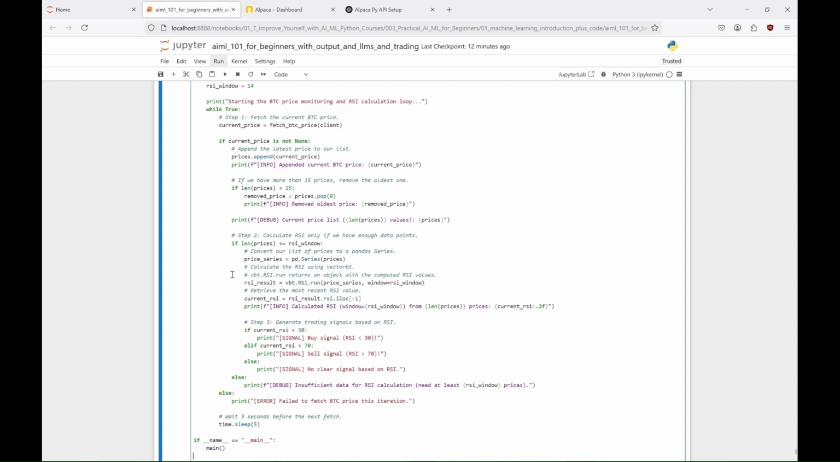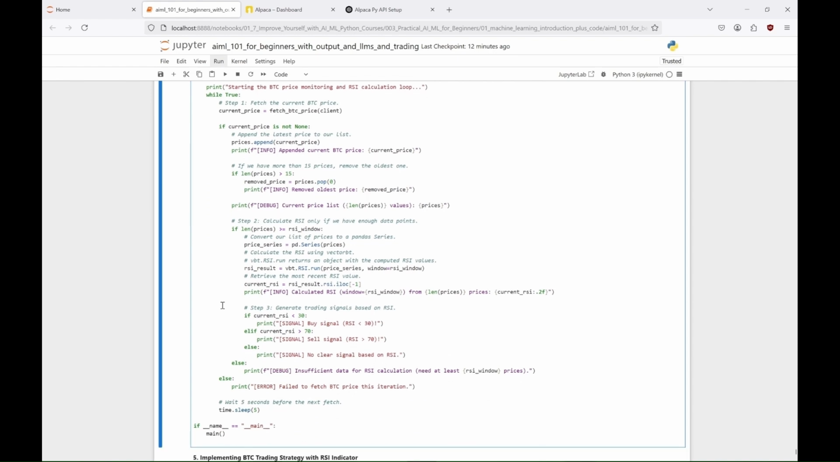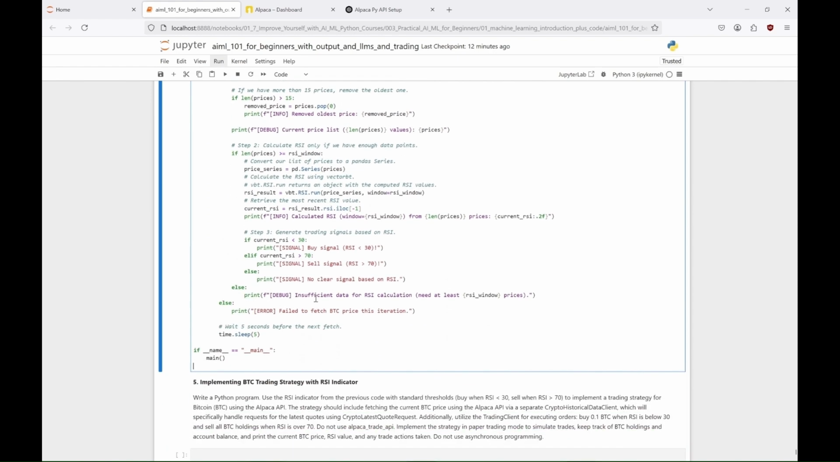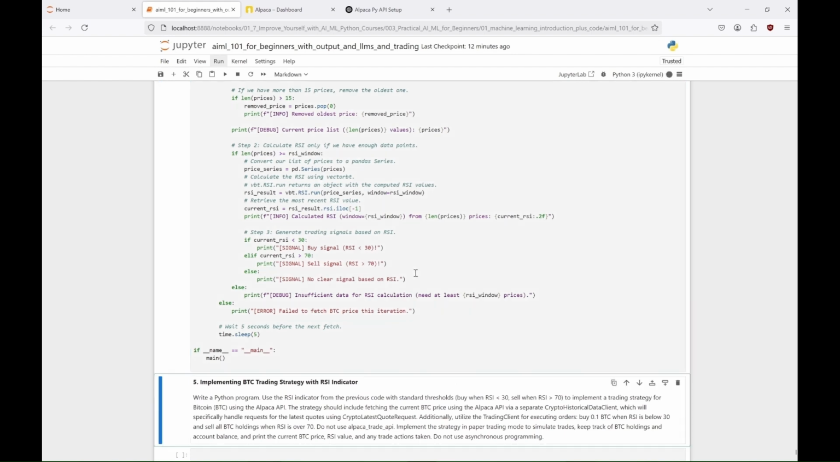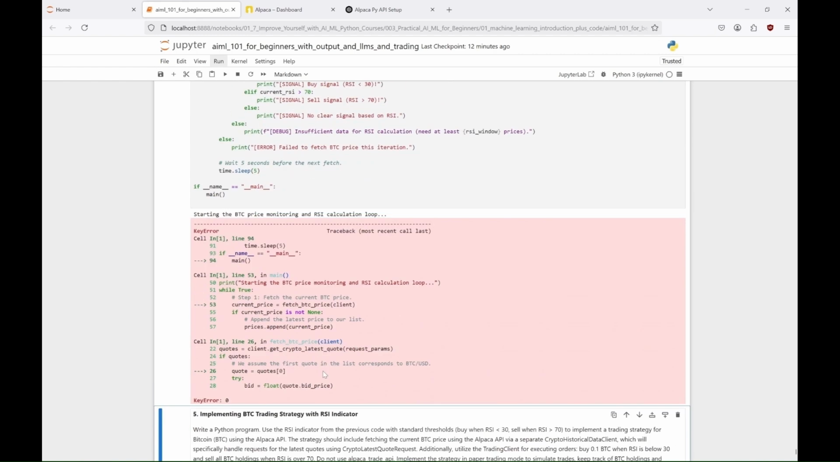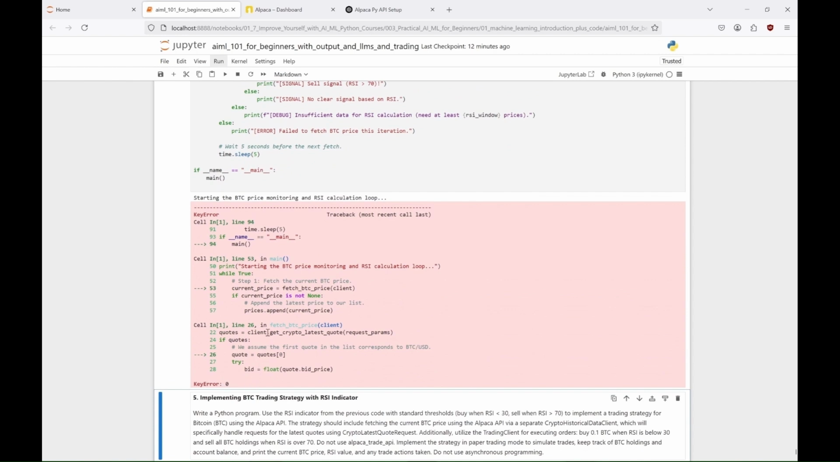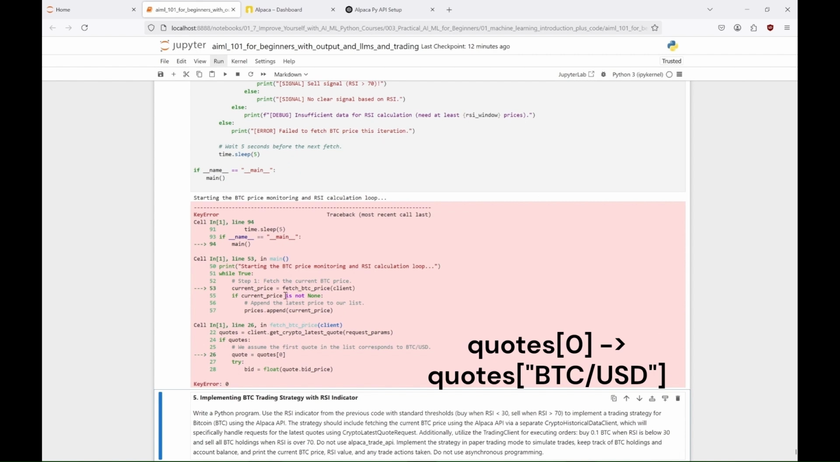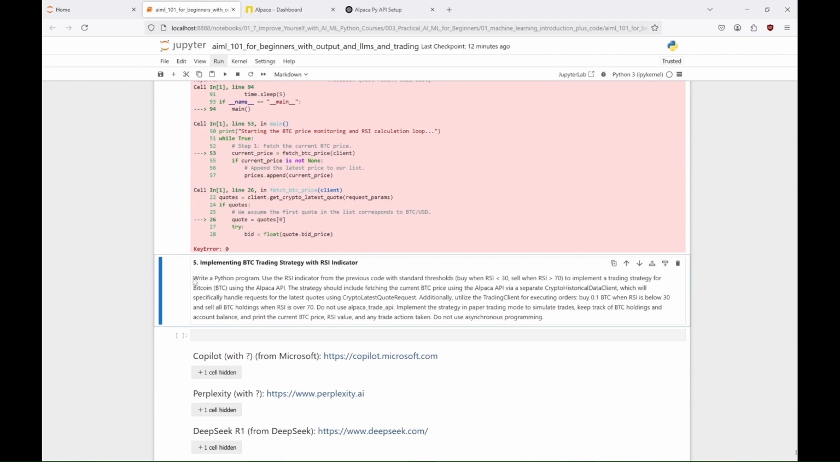If we have enough prices, at least the length of the RSI window, we try to calculate the RSI using the vectorbt and pandas libraries, and print out the trading signals based on this RSI. That's also cool. Now, the only question is, will it work? Ooh, no. Again. So what's the problem? It looks like it's the same issue as before. Wrong way of fetching the data. Too bad. No points for o3 on this task either.